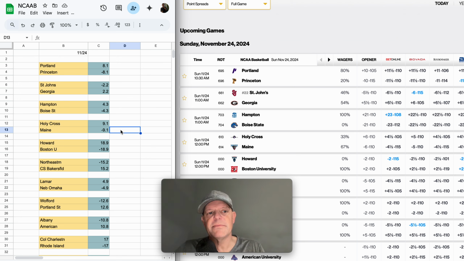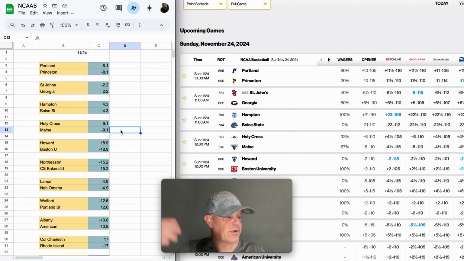So again, two ways. The traditional way, I would say my line is Maine -9, the market has them at -4. That's a 5-point differential, that would be a play. The problem with doing that is you may end up with 20-something plays via your model. For a $100 player, if you play $100 a game, now you're risking $2,000, and for most people wagering $100, $2,000 might wipe out your entire bankroll, right?